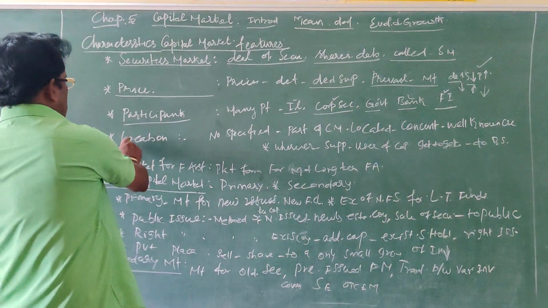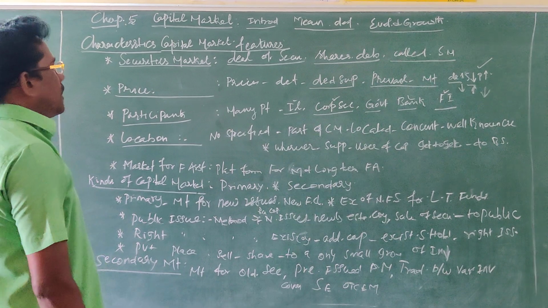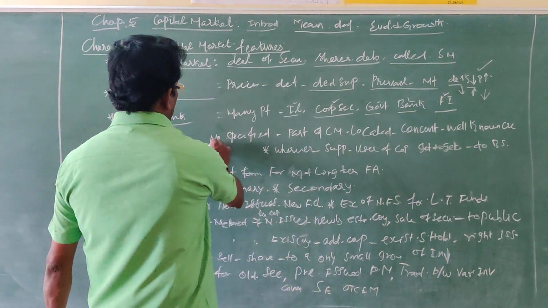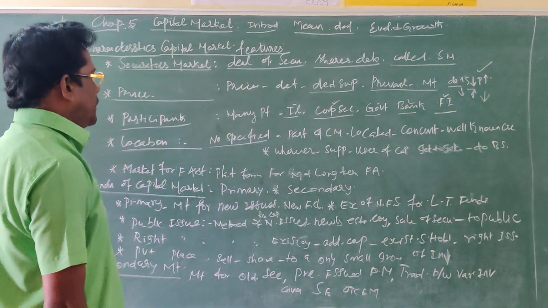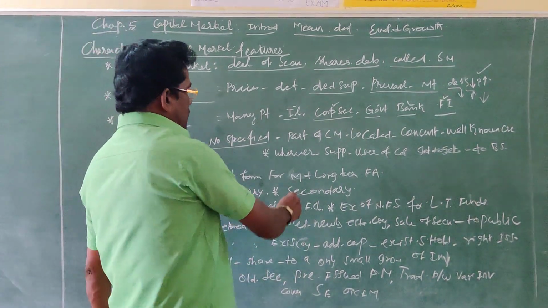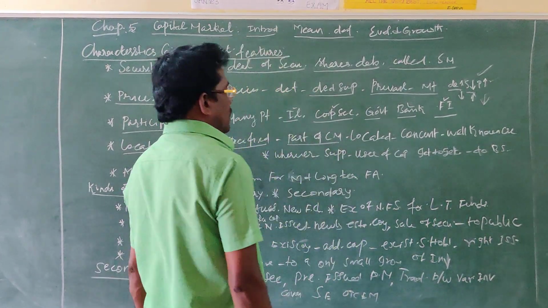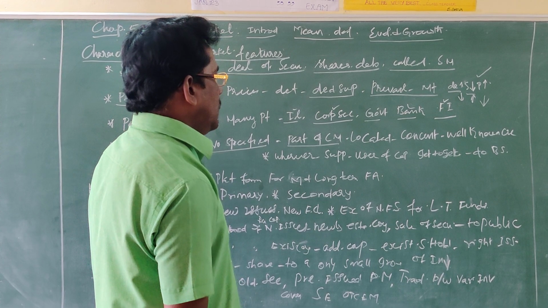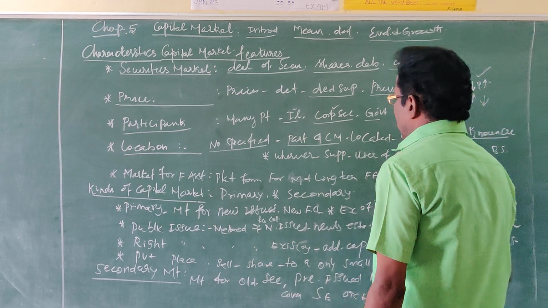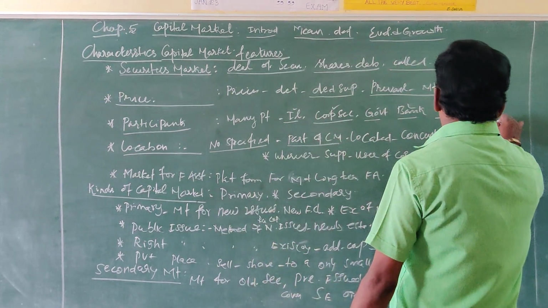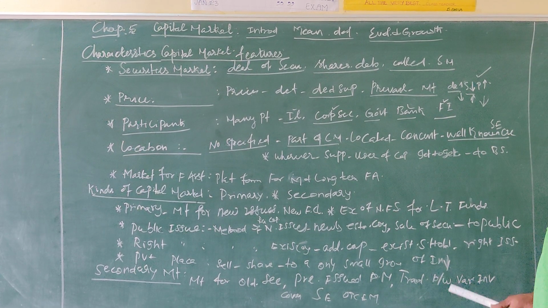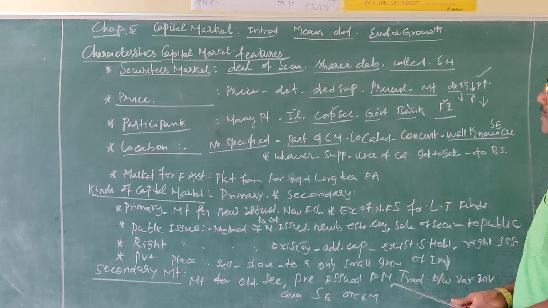The next characteristic is location. What should be the location for the functioning of the capital market? The functioning of the capital market is not specified to any particular place. There is no specified place for the functioning of the capital market. However, the capital market should be concentrated near a particular well-known center. For example, the stock exchange, which is a well-known center for all the people. The capital market should be located near the stock exchange.